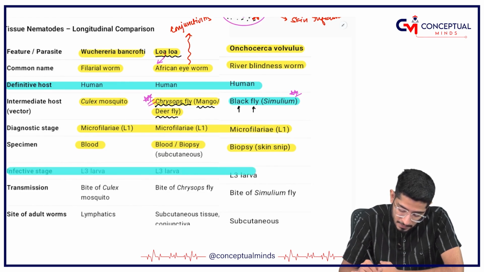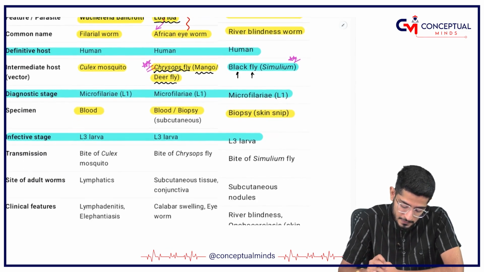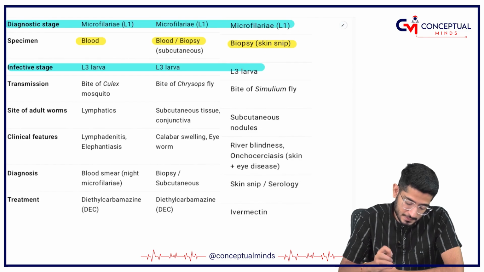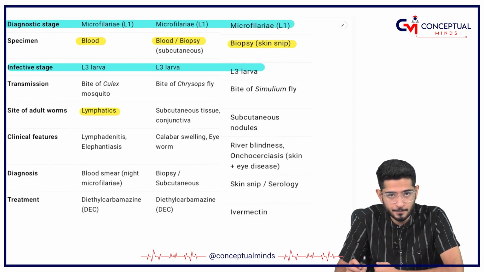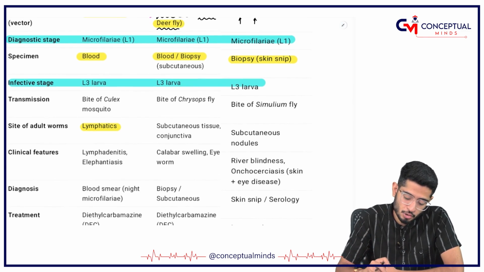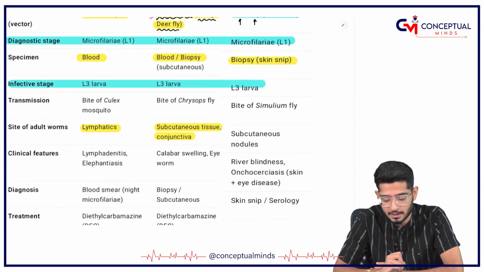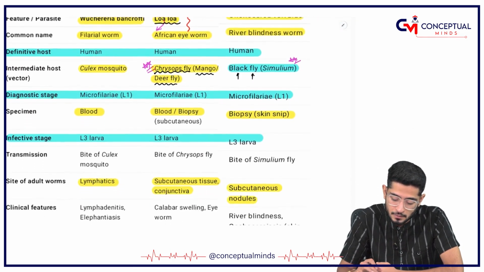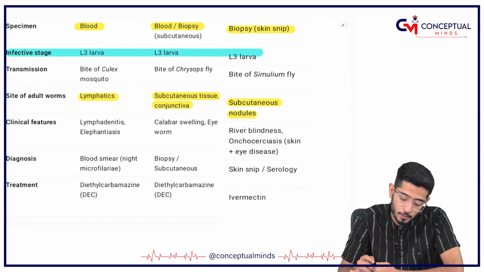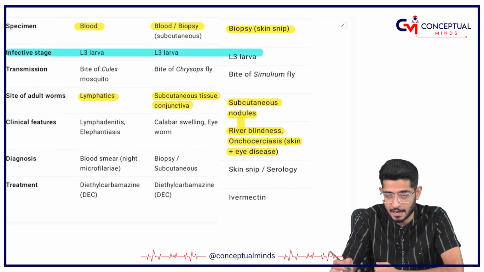I think these things are making sense now, right? Just like the diagnostic stage was L1, this is L3. And yes, what is the site of the adult form? Where will you see the adult form? It is the lymphatics, right? But because Loa loa was an eye infection, it is either the skin, that is the subcutaneous tissue, or the conjunctiva, whereas it is the subcutaneous nodule in case of Onchocerca volvulus. So it is responsible for causing river blindness and onchocerciasis, that is called a skin disease plus eye disease, right?